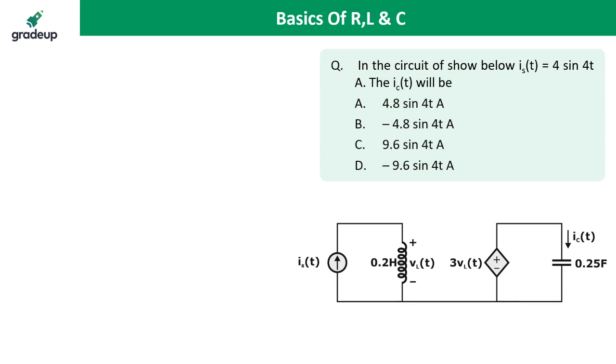The source current is given. If the source current is given, what is the current through the capacitor? This question is about the KVL and KCL equations of the voltage source, inductor and capacitor. If you know the KVL and KCL equations, you can solve this question very easily.